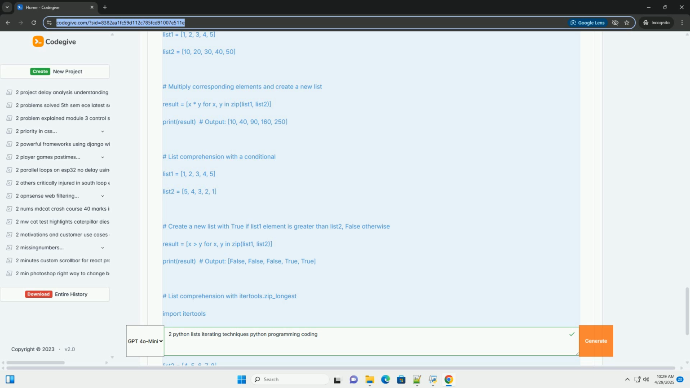By understanding these different techniques and their trade-offs, you'll be well equipped to iterate over two lists effectively in your Python programs. Remember to prioritize readability and choose the method that best suits your specific task.